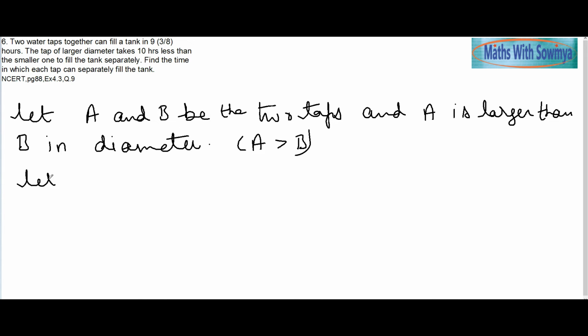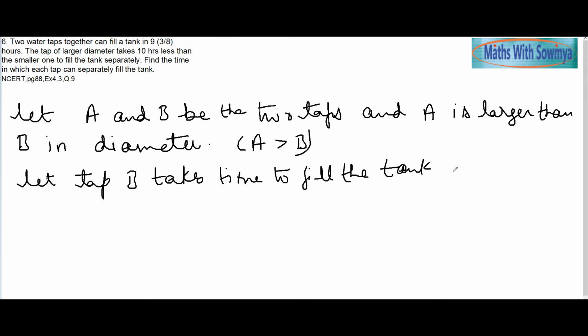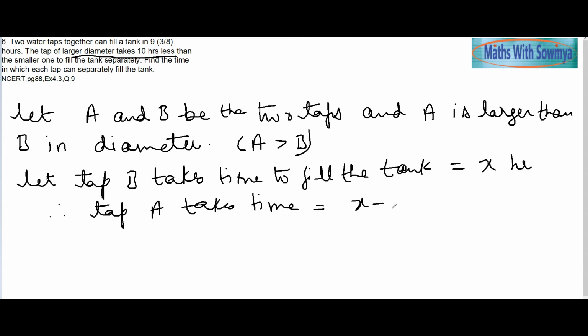So now let tap B take time x hours to fill the tank, given the larger one will take 10 hours less. So therefore, tap A takes time x minus 10 hours. Together they will take 9 3/8.